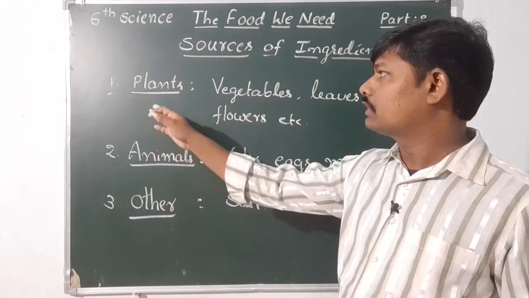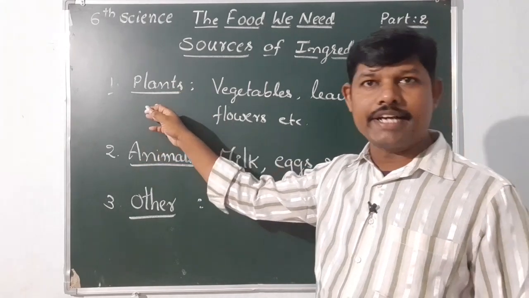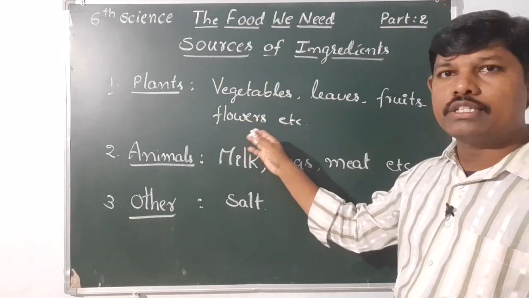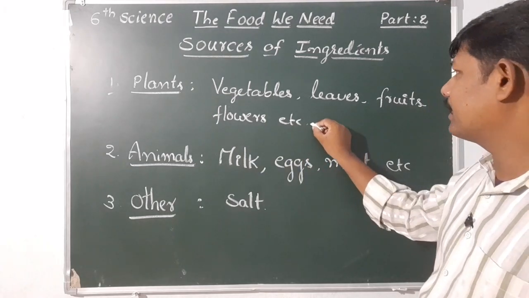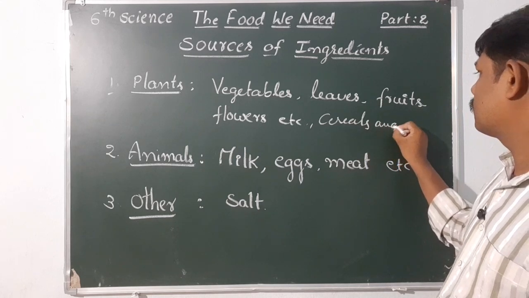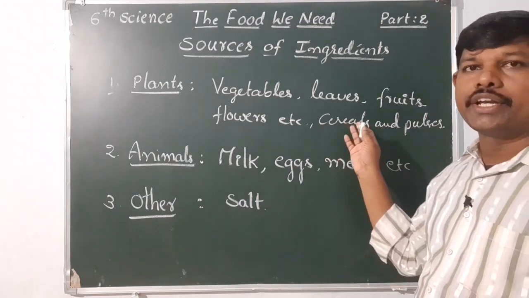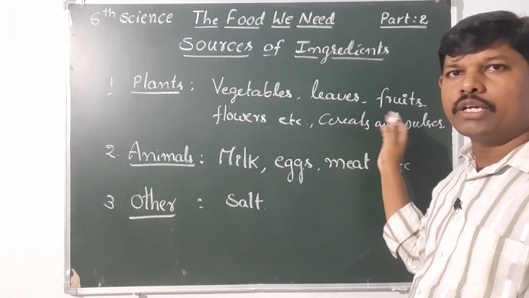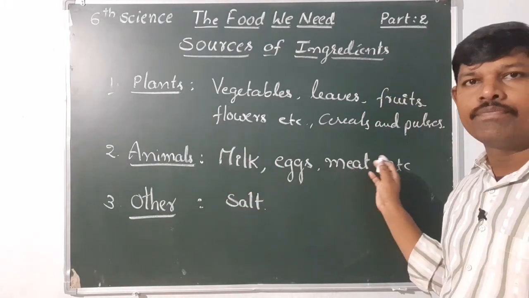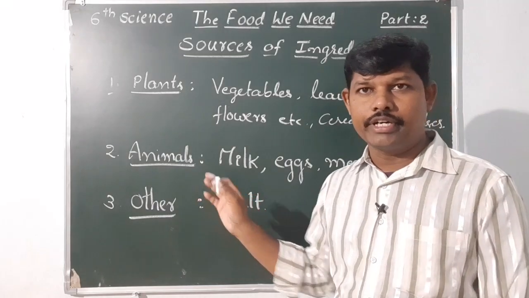Once again, the required materials come from different sources. First, plants: vegetables, leaves, fruits, flowers, etc. You can also add cereals and pulses, popudaniyalu, chirudaniyalu. From animals we are getting milk, eggs, meat, etc. From other sources, salt. So these are the different sources.